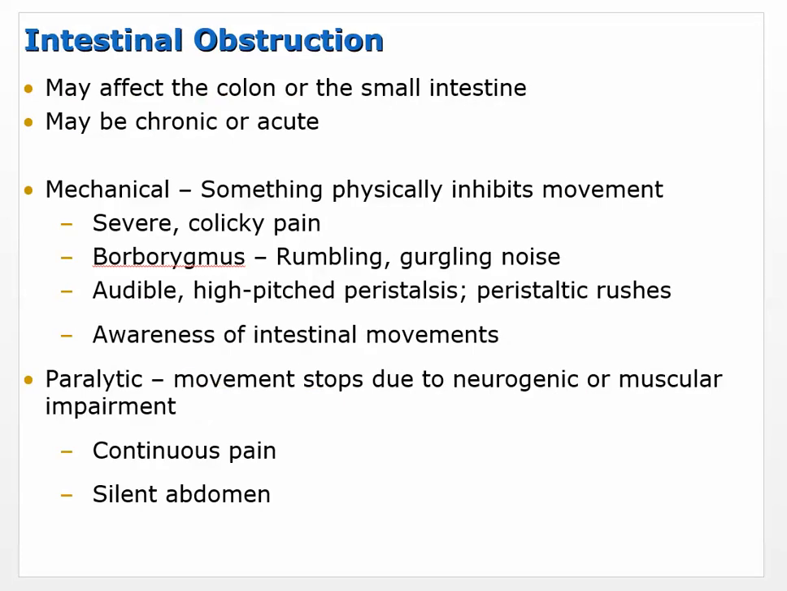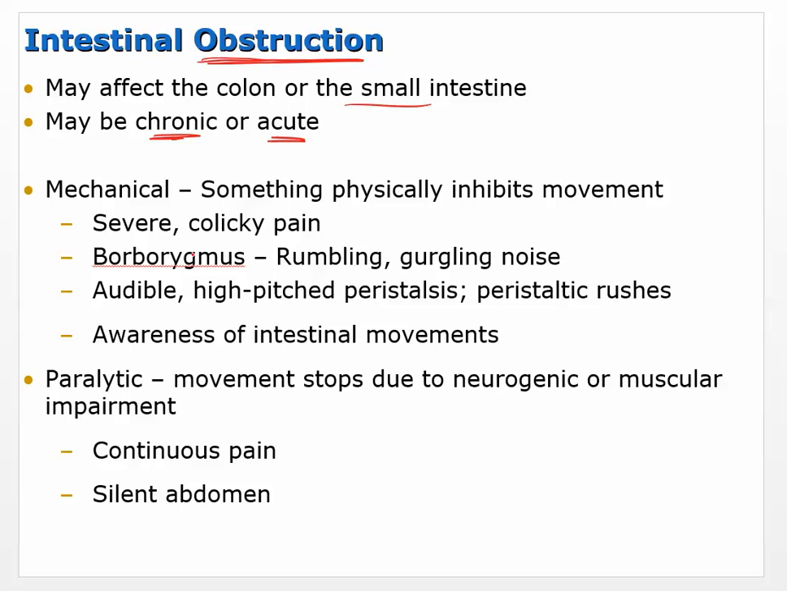Now intestinal obstruction. That's exactly what it says. You're obstructing the intestines. You're not allowing the chyme to move through. It may affect the colon or the small intestine, and may be chronic or acute, like many of these things. But there are a couple of different categories.